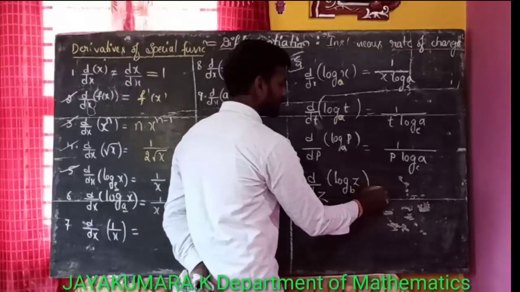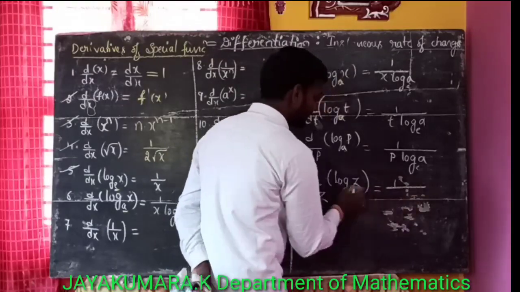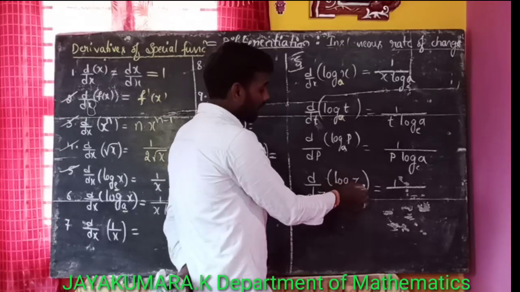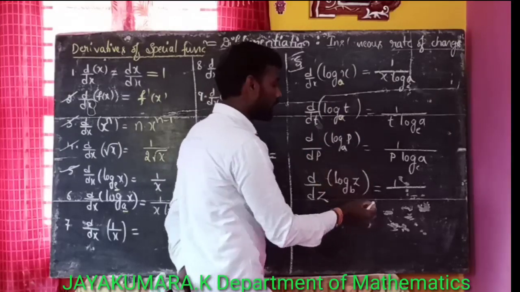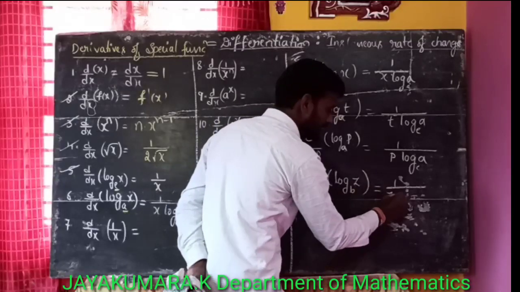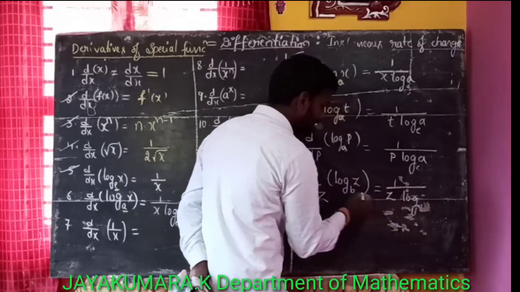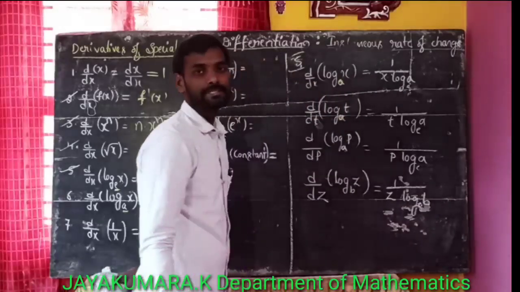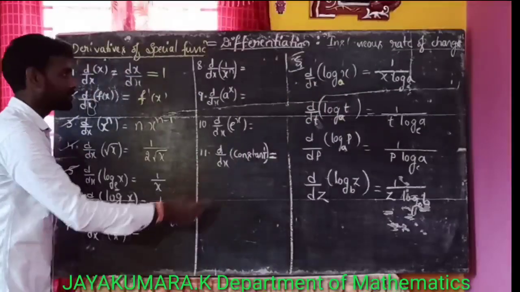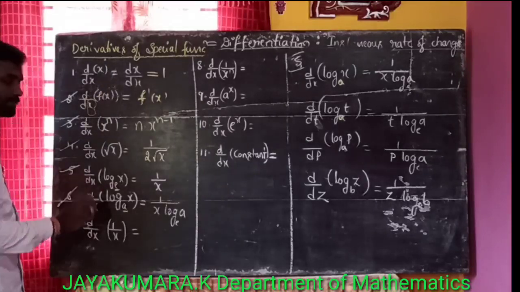This is of the form log x for the base a, that is 1 by x log a. So in place of x we have z, and in place of a we have b, giving 1 by z log b. Like this, we have to solve the problem on the basis of this.